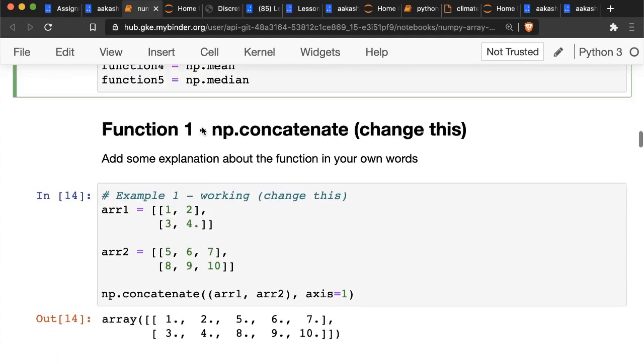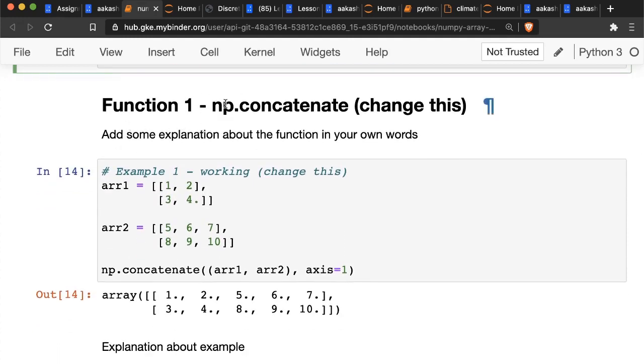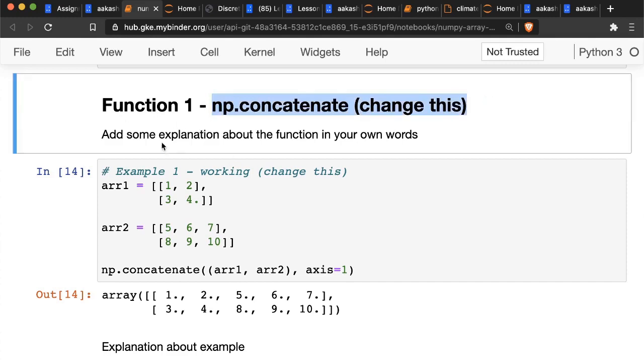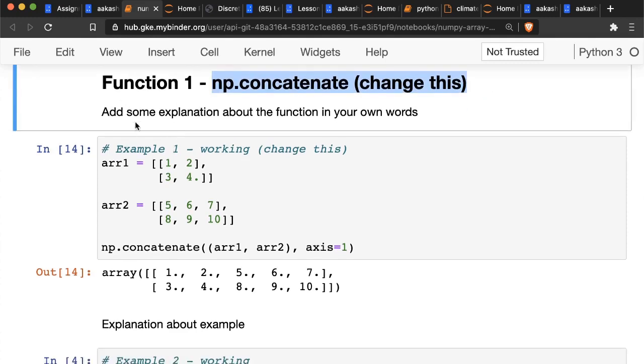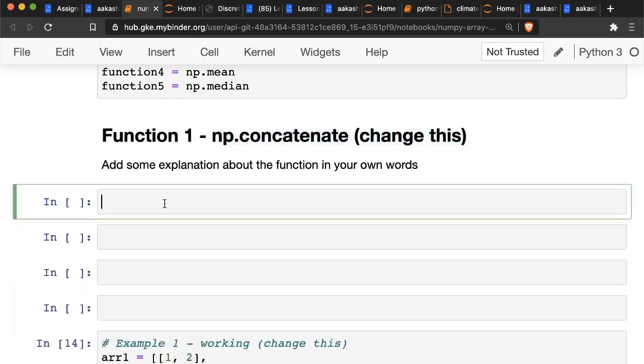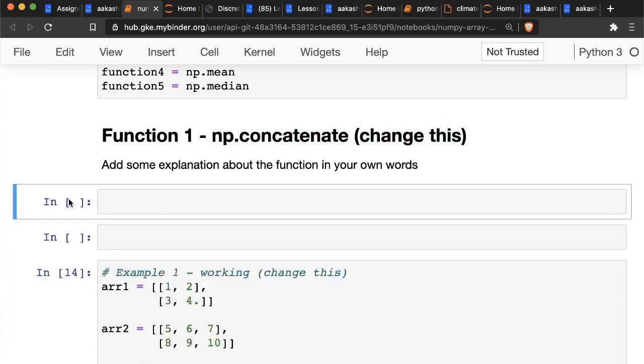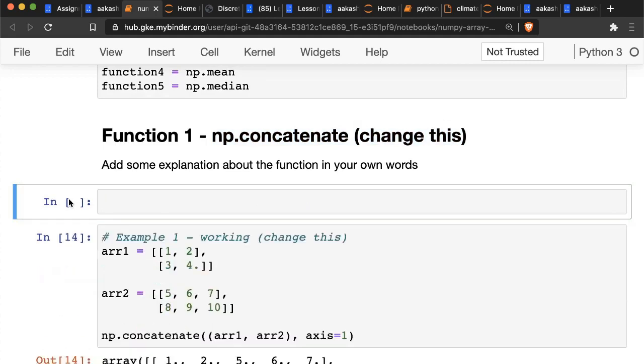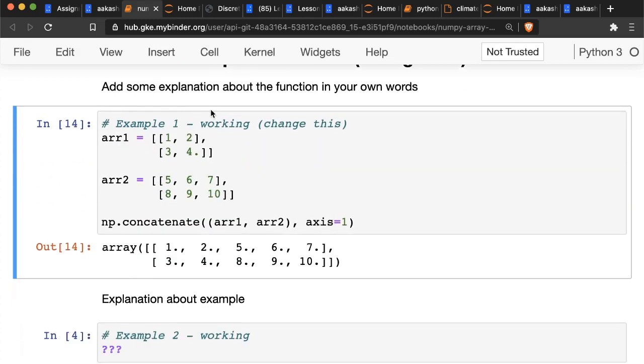Then for each function, you need to edit the information. So function 1, np.concatenate. Change this to your first function. Then add some explanation about the function in your own words. You may want to experiment with it a little bit, so you can add a few cells here and do some experiments. Once you're done with experimentation, you can delete those cells. But finally, you need to have some basic explanation about the function.